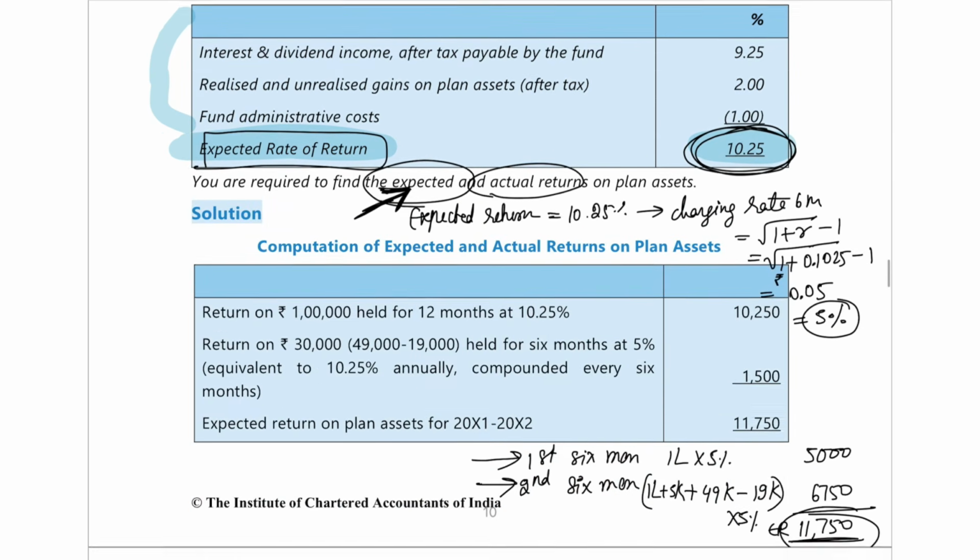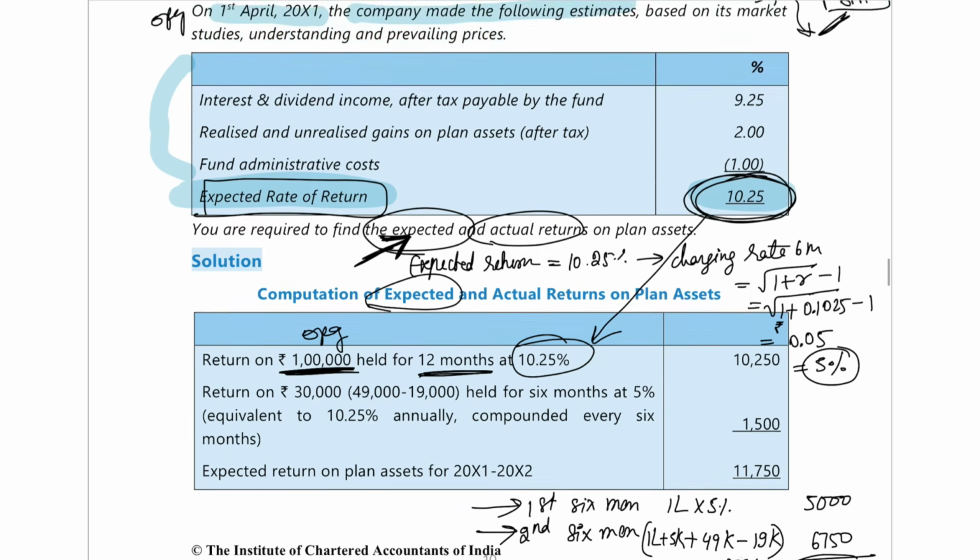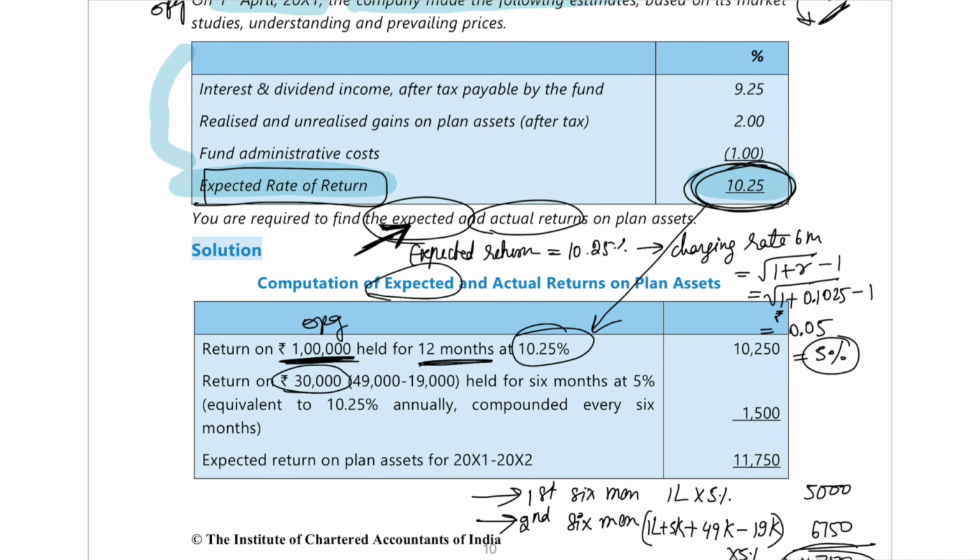So this is how they have computed the expected return. On the 1 lakh rupees, which was the opening balance held for 12 months, they earned 10.25%, which is the same expected rate of return given there. And on the rest, after 6 months 49,000 was put in as investment, and out of that 19,000 was taken out. So 30,000 was the balance, which they held for 6 months, and they earned a return of 5%.